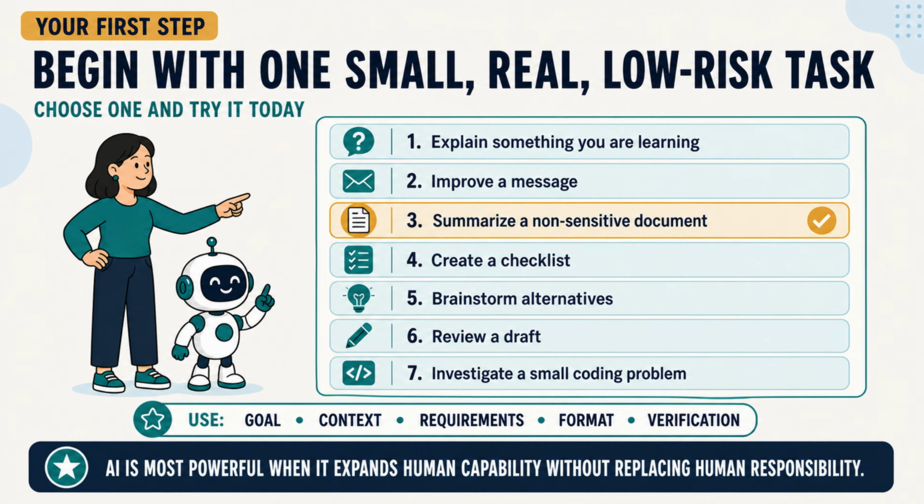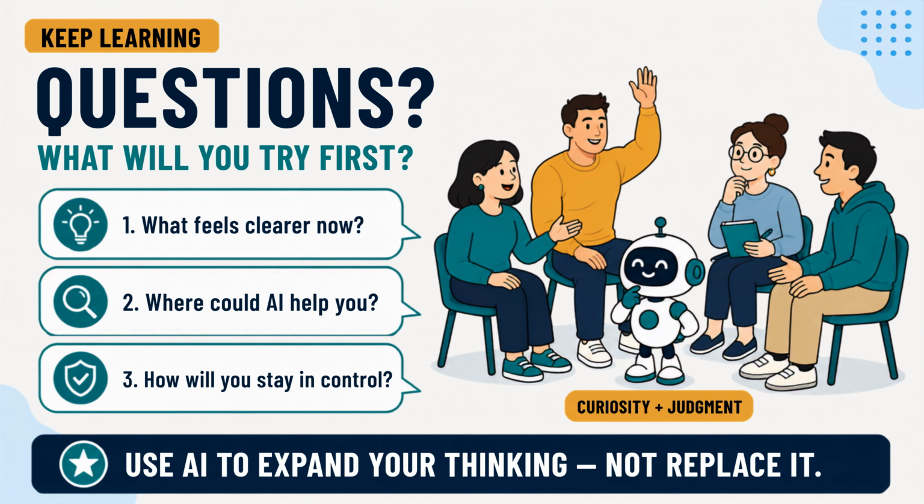Before we close, take a moment to reflect and ask any questions. What feels clearer now? Where could AI help you, and how will you stay in control of the result? Take a moment to choose one small, real, low-risk task you could try after this presentation. Then decide how you will review or verify the AI-assisted result. Your first attempt does not need to be perfect. The goal is to start, compare, and improve.